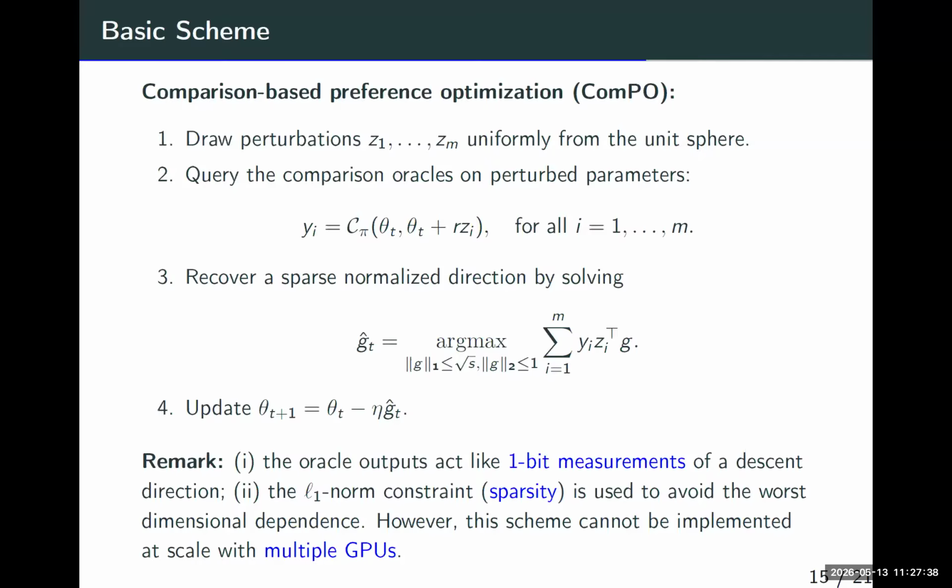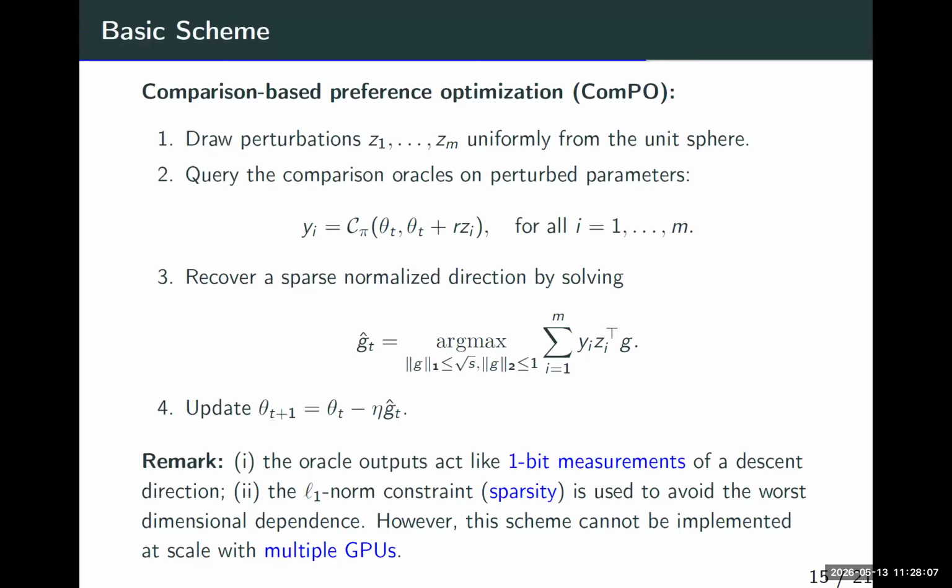Then the constraint says that this variable g should have a small L1 norm, and also it should be normalized, with the L2 norm small. Then we have a descent direction that we should go. So we update theta t plus 1 using gt hat. Okay, so this is the formal scheme, or what we call the basic scheme.